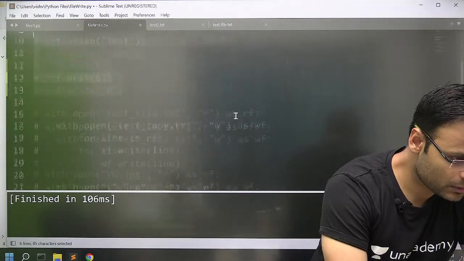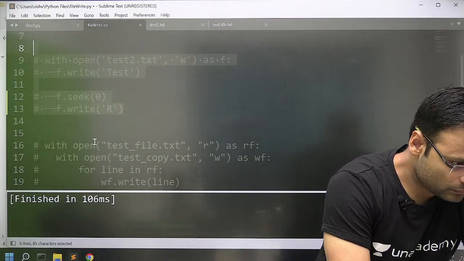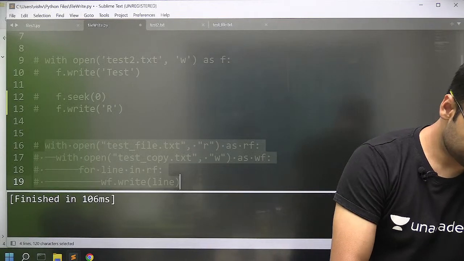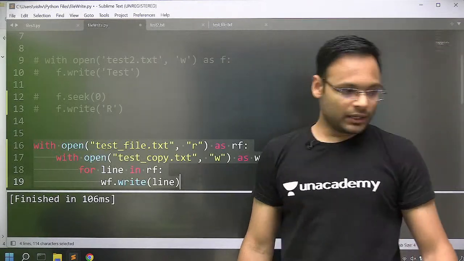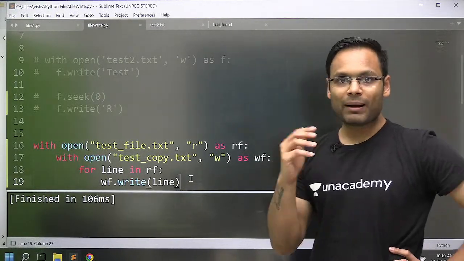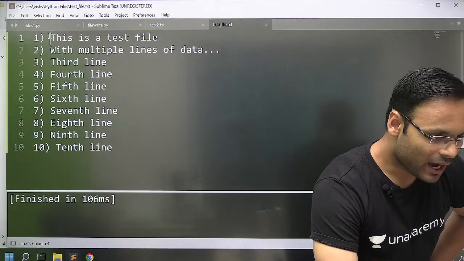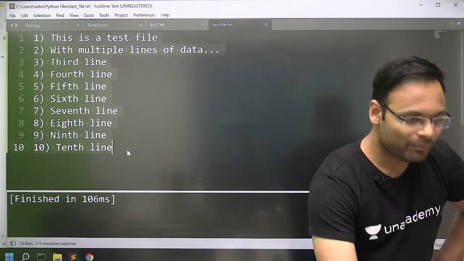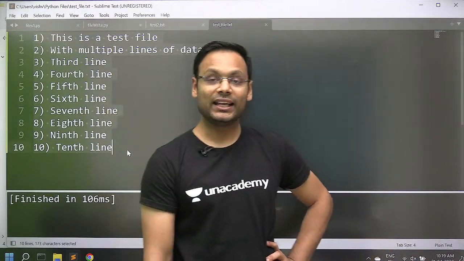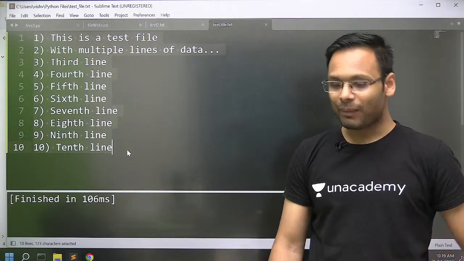Commenting out. Look at this. Now I'm trying to make a copy line by line. I do have a test file, this one. I just want to read this test file one line at a time and write it into a new file. I want to create a copy of this line by line.